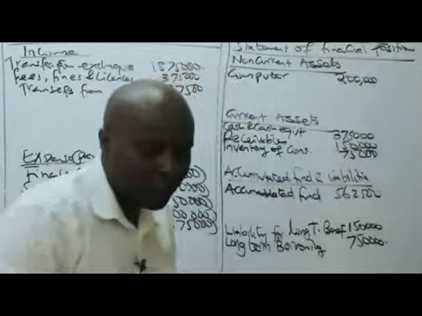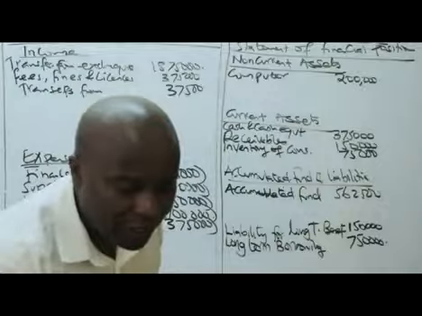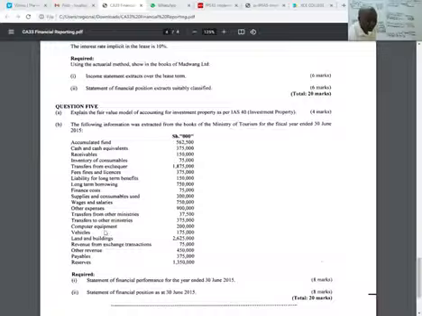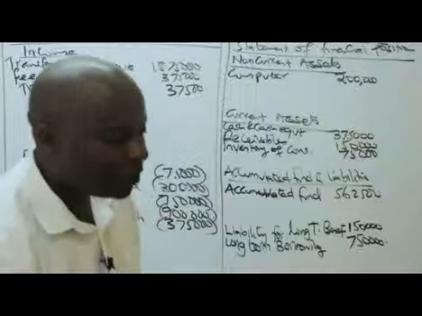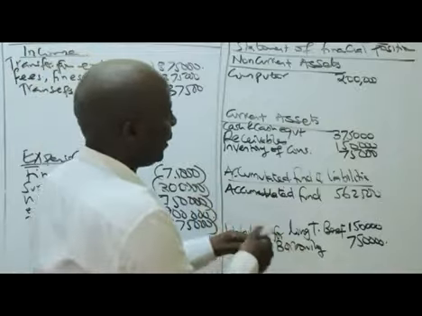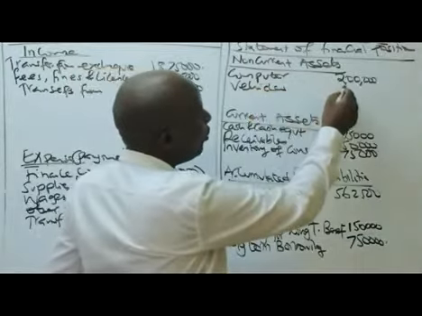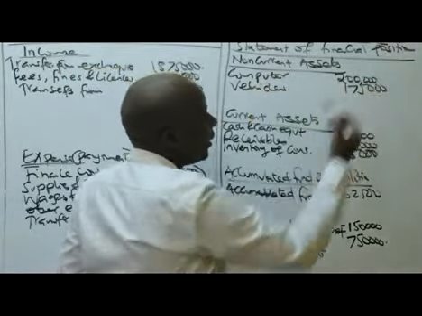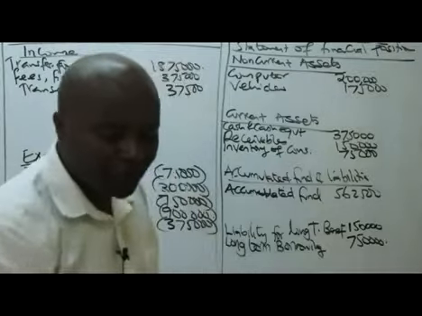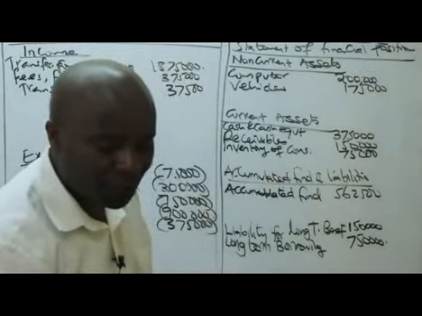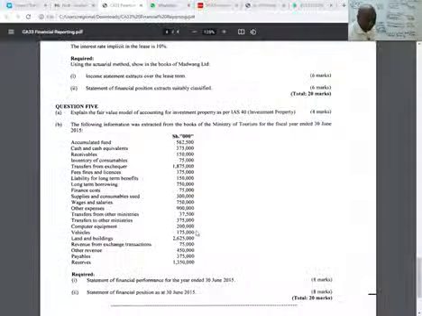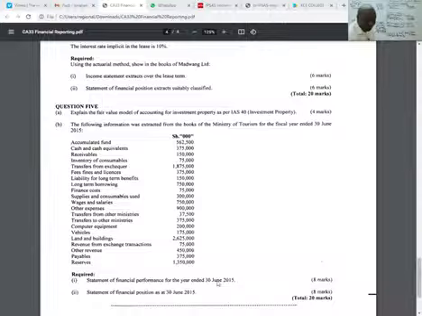Great. The next one, ladies and gentlemen, what do we have here? Is vehicles. Vehicles, 175,000. These are our assets. So vehicles, we have 175,000. Then we have land and buildings, 25,000.